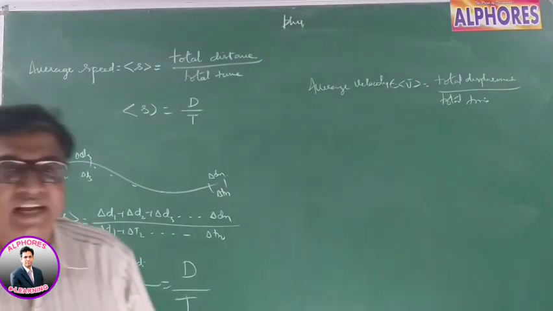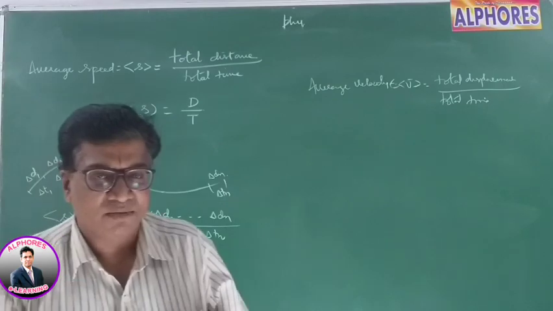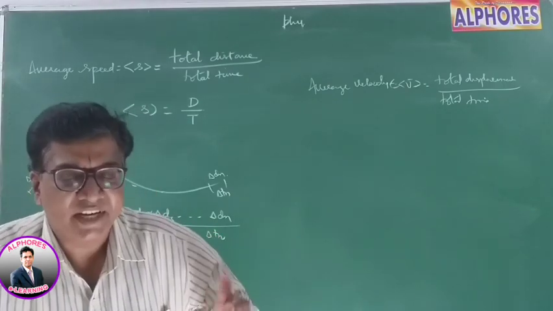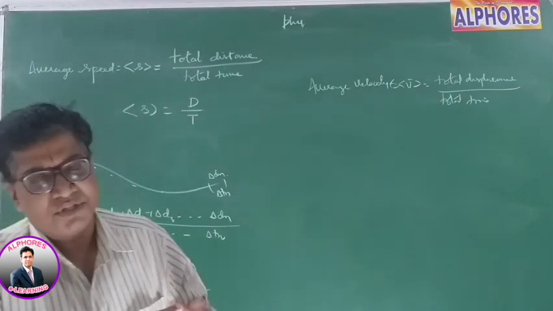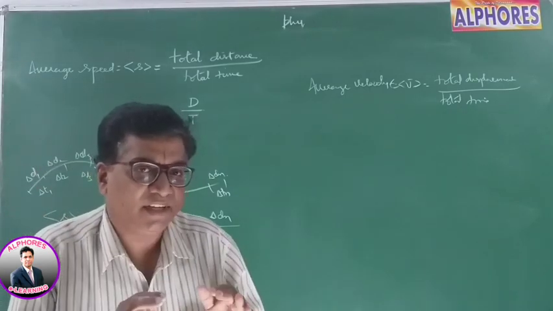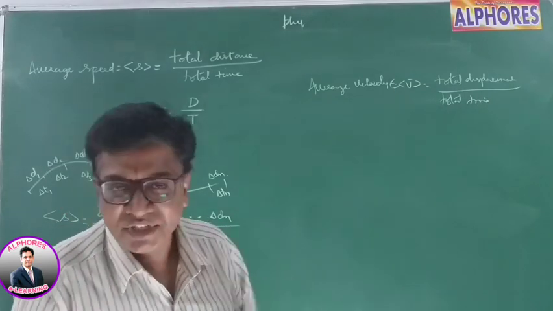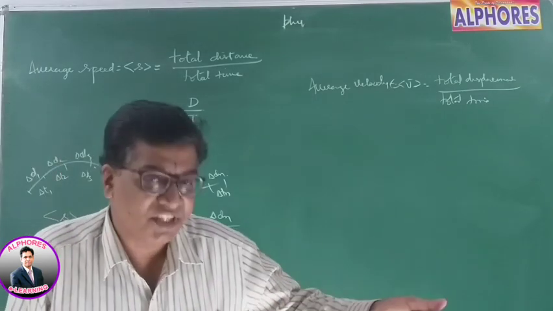So in today's class we have talked about speed. Till now we have talked about rest and motion, the different states possessed by a body. A body is said to be at rest if the position remains the same. A body is said to be in motion if the position changes continuously with time. If it is changing, how much is the change?